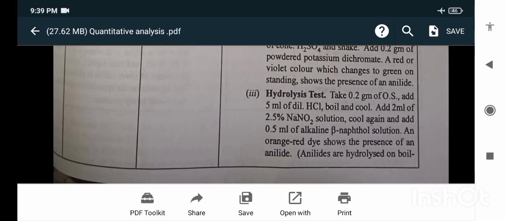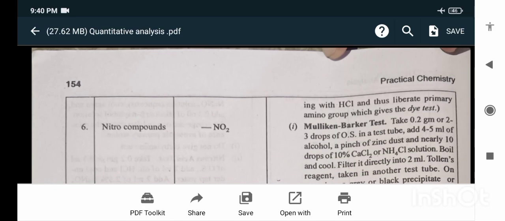Hydrolysis test: take 0.2 gram of original substance, add 5 ml of dilute HCl, boil and cool. Add 2 ml of 2.5% NaNO2 solution, cool again and add 0.5 ml of alkaline beta-naphthol solution. An orange-red dye shows the presence of the analyte. The amide is hydrolyzed with HCl and thus liberates the primary amino group, which gives the dye test.